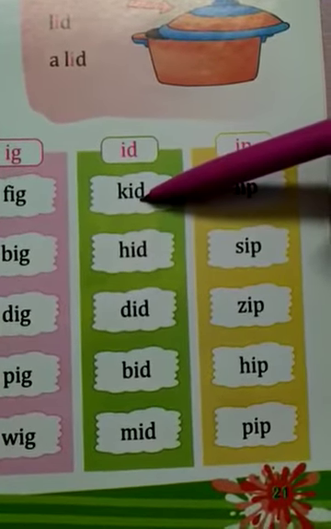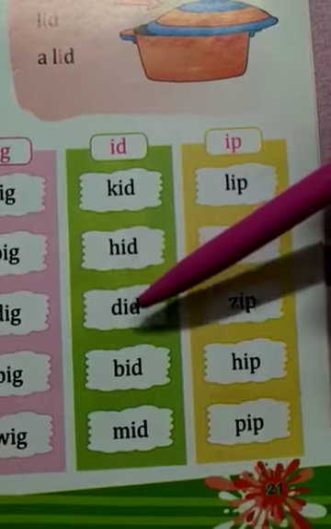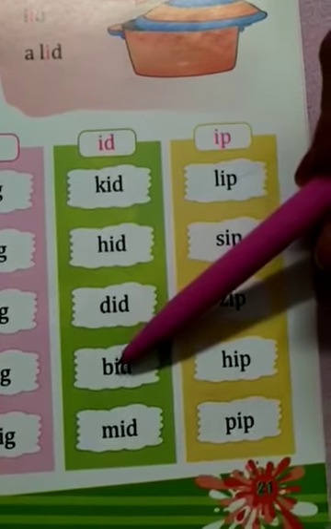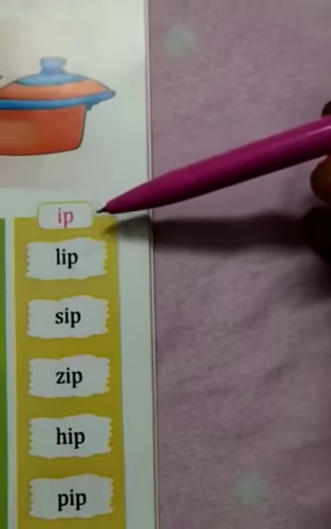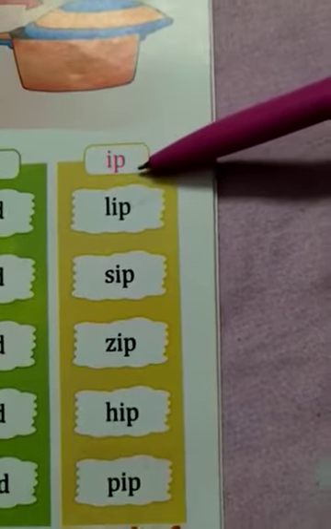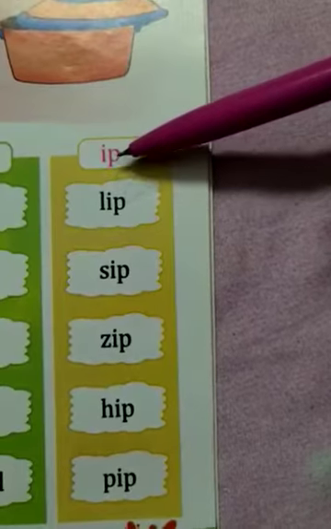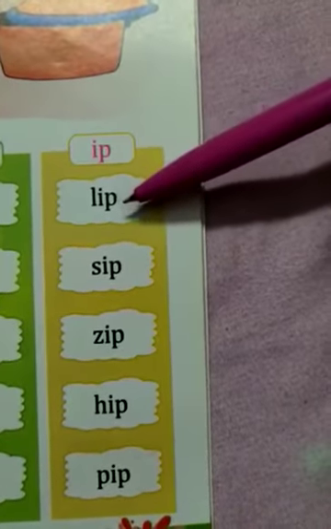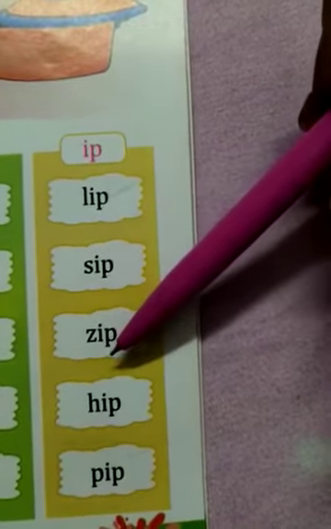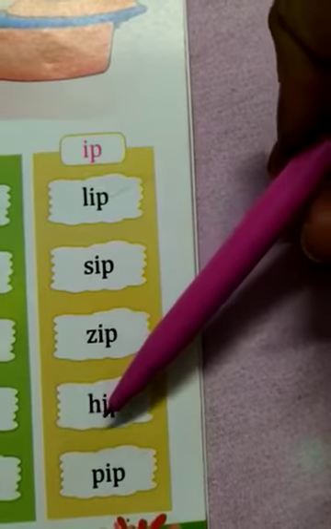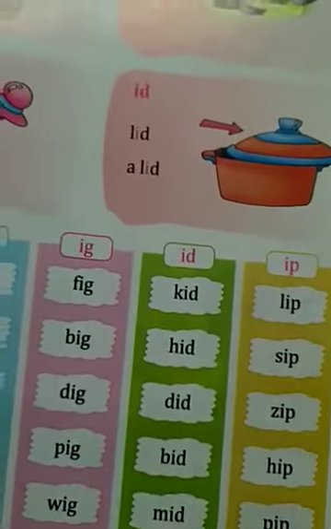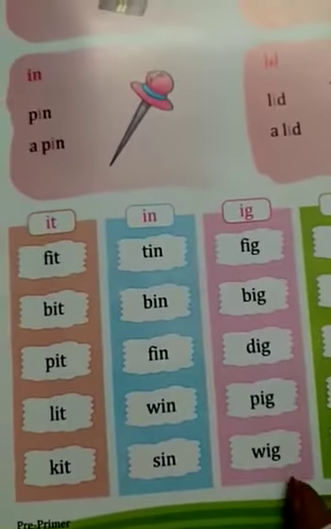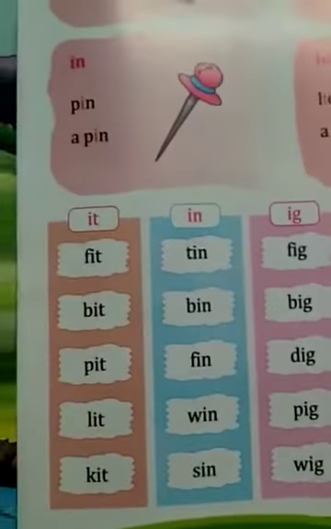ID sound means id. K, id, kid. H, id, hid. D, id, did. B, id, bid. M, id, mid. IP sound, ip. Words ending with ip sound. L, ip, lip. S, ip, sip. Z, ip, zip. H, ip, hip. P, ip, pip.